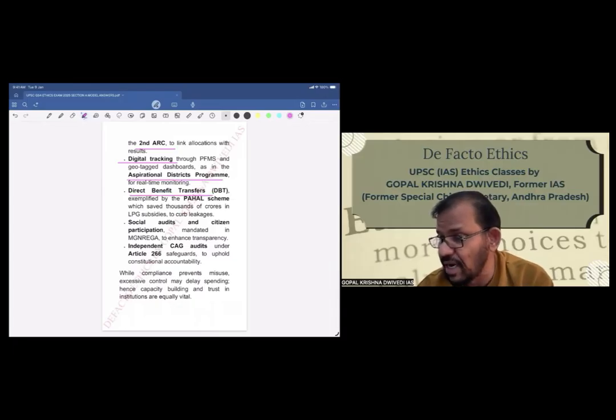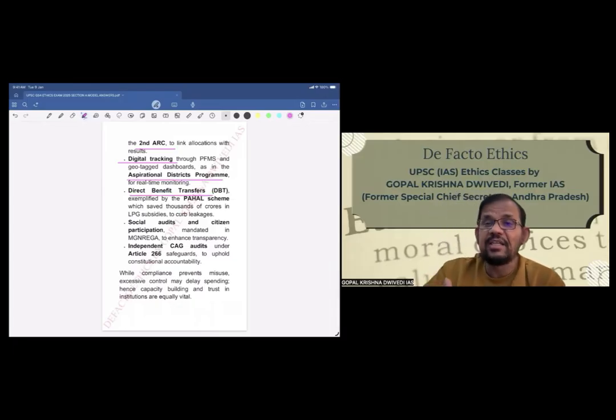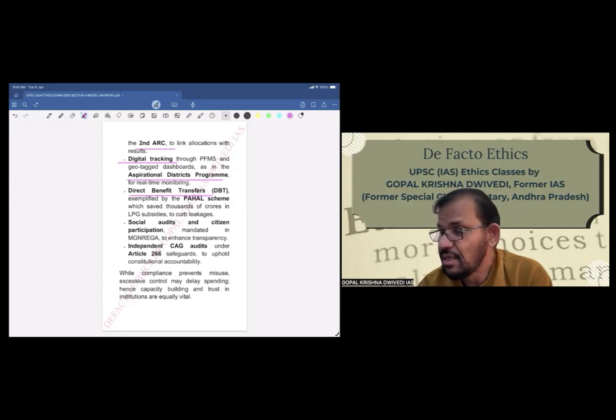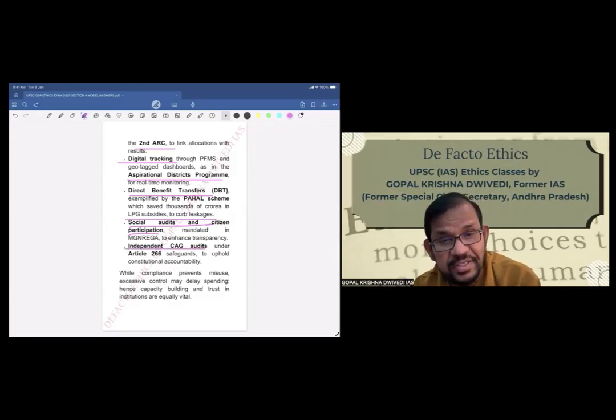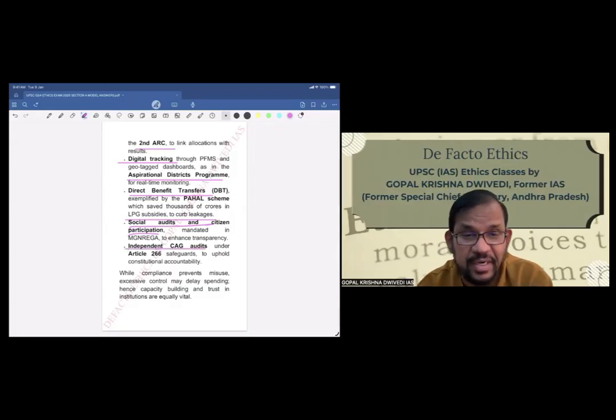Third is direct benefit transfers. So basically, these are the methods for better fund utilization and to stop the leakages, stop misutilization. So accordingly, it has been listed. The direct benefit transfers, exemplified by the PAHAL system, saved thousands of crores in LPG subsidies to curb leakages. Then another important one is social audits and citizen participation, as in MGNREGA. Another is independent CAG audits under Article 151, safeguards to uphold constitutional accountability.